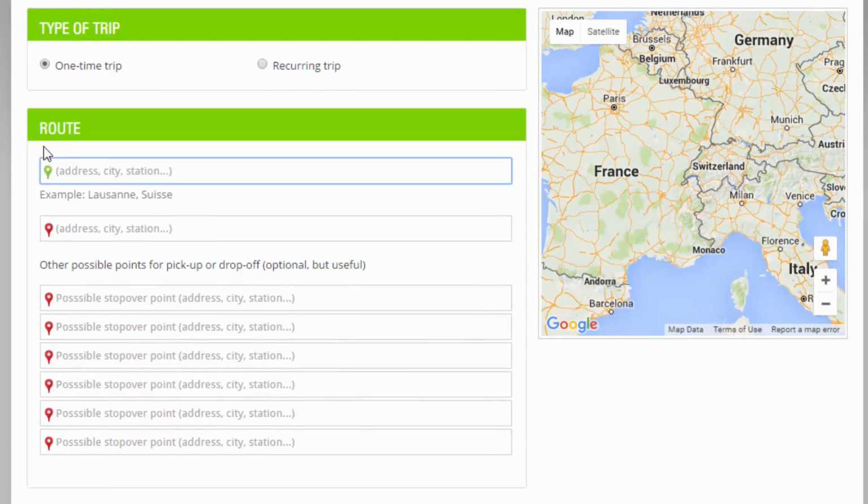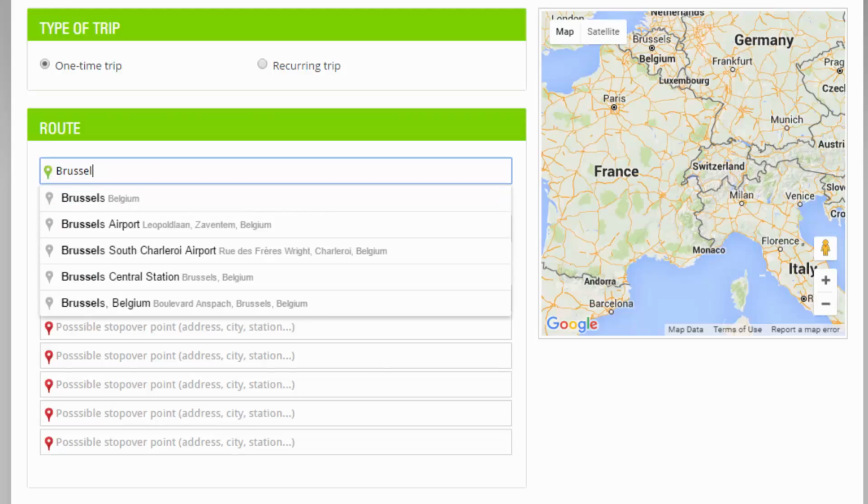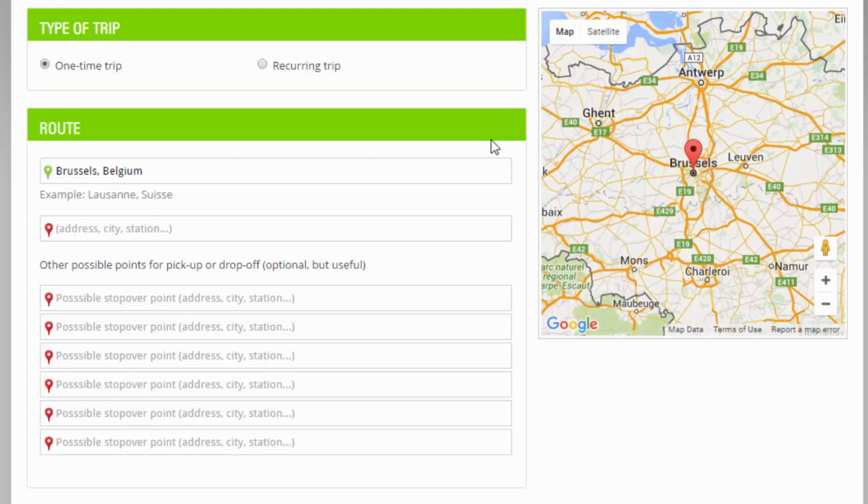First, you have to tell about the route. So, type here your departure city, for example, from Brussels, Belgium.